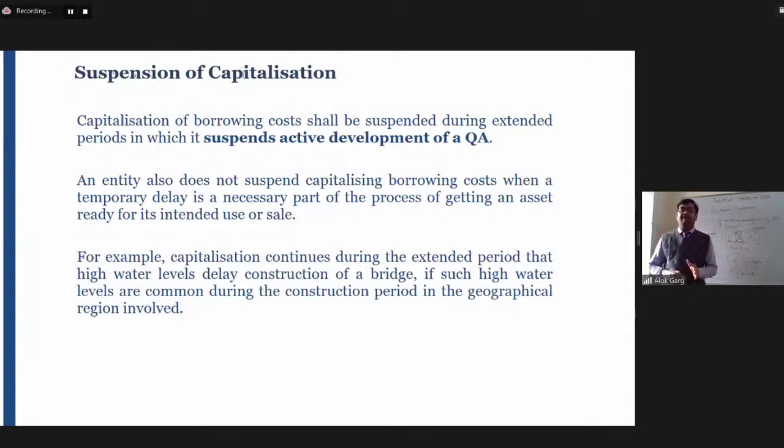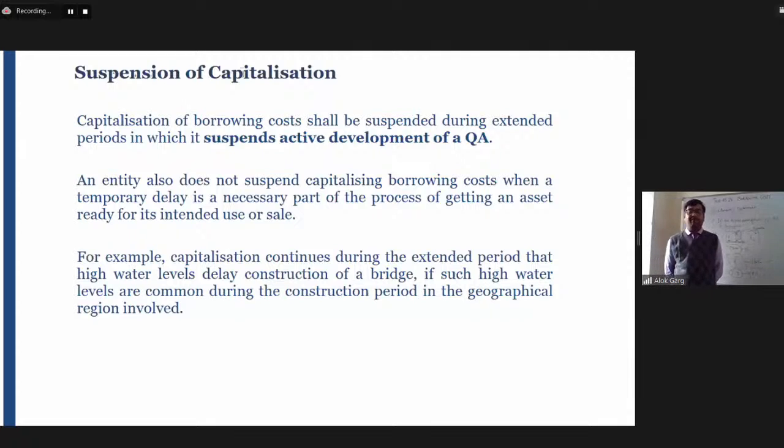So again, I am reading this particular slide again. Please read this slide. Capitalization of the borrowing cost shall be suspended, postponed, or deferred during the extended periods in which it suspends the active development of a qualifying asset. An entity also does not defer capitalizing borrowing cost when the temporary delay is a necessary part of the process of getting an asset ready for intended use or sale.